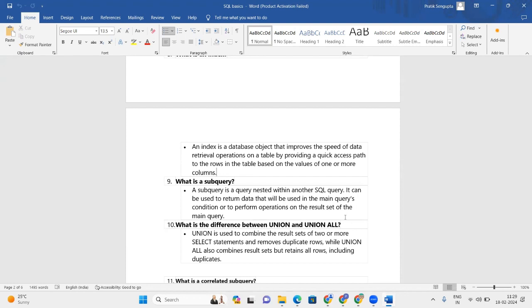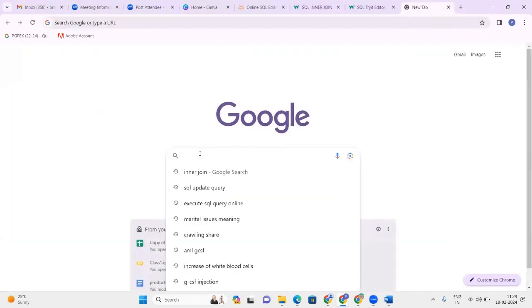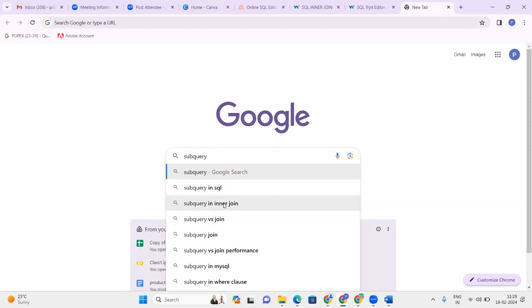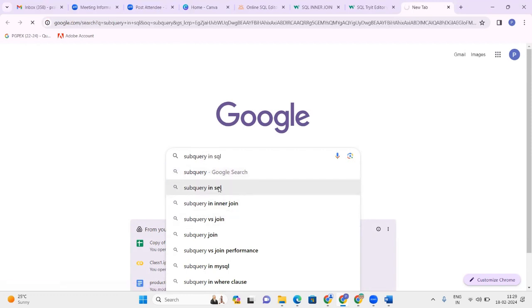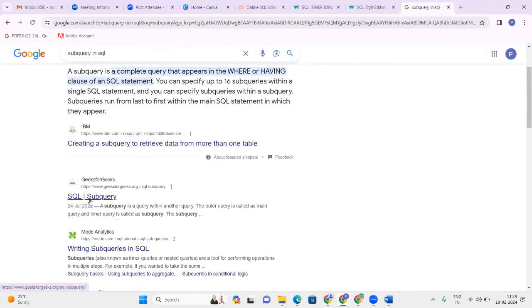Next comes subquery. What is subquery? I will show you some subquery here. A subquery is a complete query that appears in the where or having clause of an SQL statement. So you can have up to 16 subqueries within a single SQL statement.